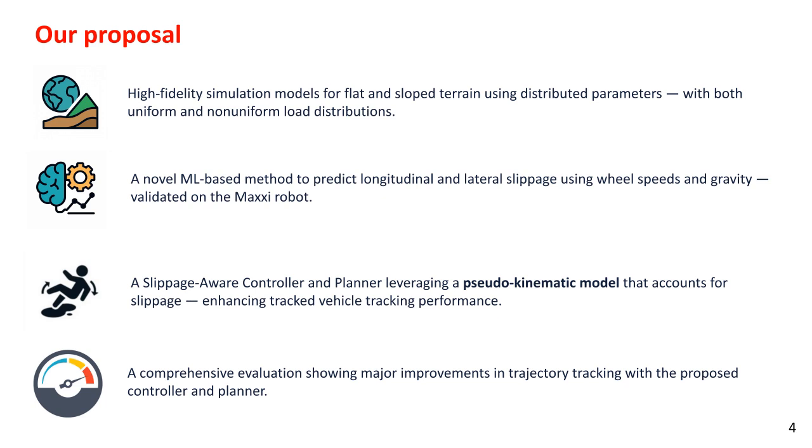In this paper we propose high-fidelity simulation models for flat and sloped terrain using distributed parameters, with both uniform and non-uniform load distributions. A novel machine learning-based method to predict longitudinal and lateral slippage using wheel speeds and gravity, validated on the MAXXII robot. A slippage-aware controller and planner leveraging a pseudo-kinematic model that accounts for slippage, enhancing tracked vehicle tracking performance. A comprehensive evaluation showing major improvements in trajectory tracking with the proposed controller and planner.